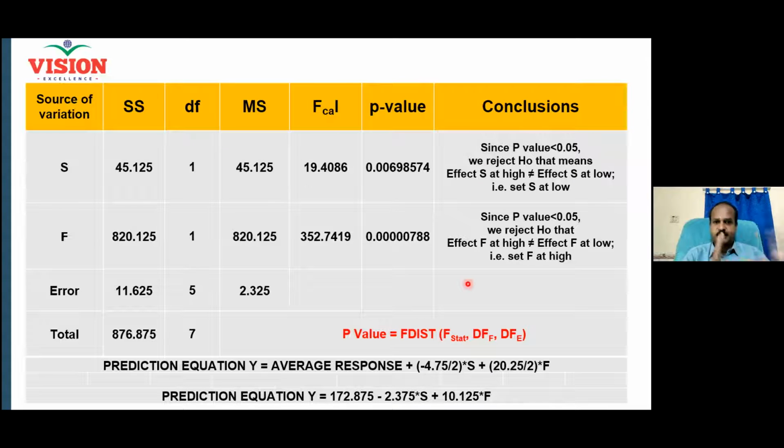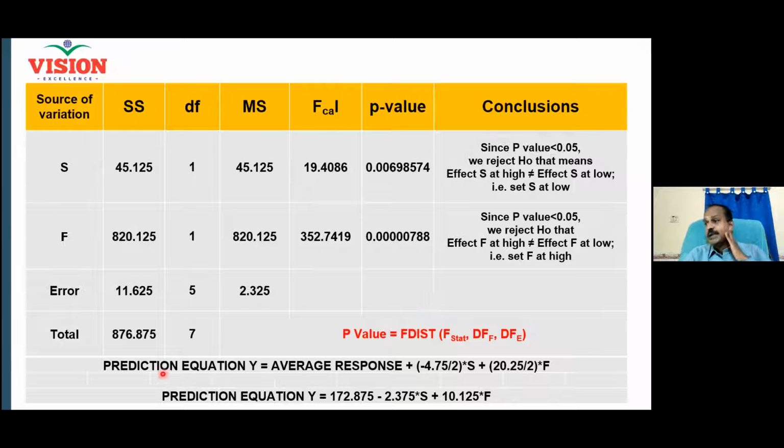We'll be doing an exclusive program on DOE. We'll be letting you know. And then, it can be a topic for 2 full days of discussion, right? But as a black belt, all the terminologies are discussed with this problem. And then you take any complex case, definitely, it will be out of our discussion only.